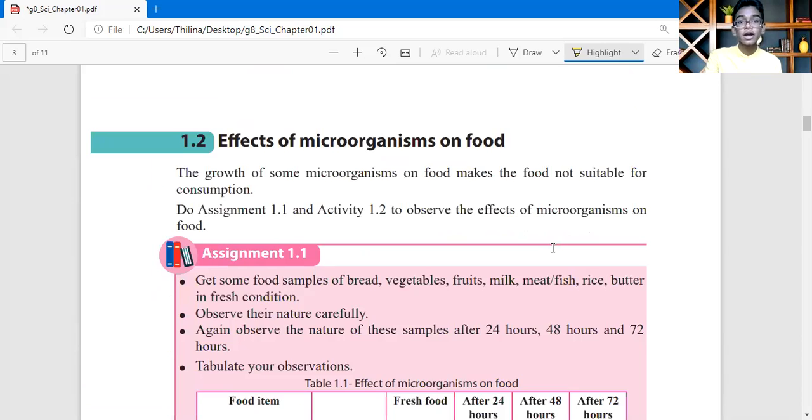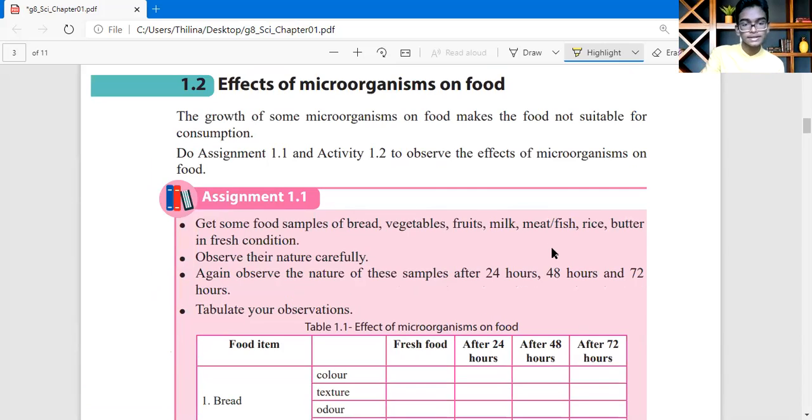Okay, let's talk about the effects of microorganisms on food. What are the effects?